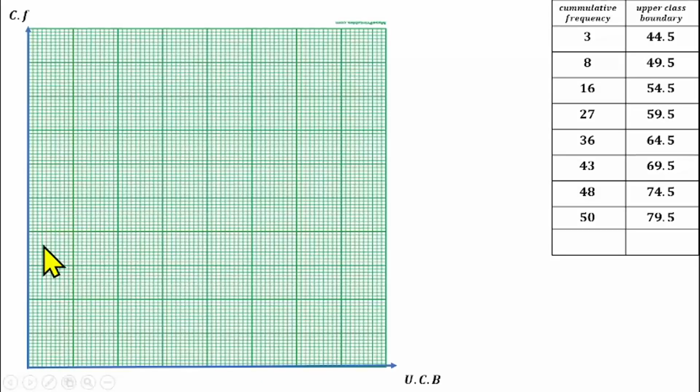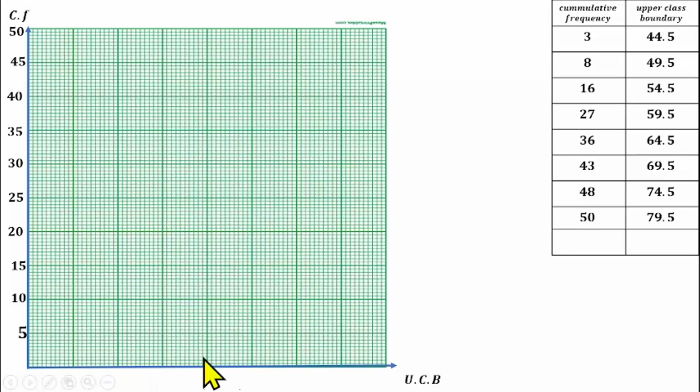1, 2, 3, 4, 5, 6, 7, 8, 9, 10. So 10 boxes. I should be able to use 2 centimeters, which is representing a box, for 5 units. So 2 centimeters representing 5 units will work here. So I can label it like this. So we have 5, 10, 15, 20, 25, 30, 35, 40, 45, 50.